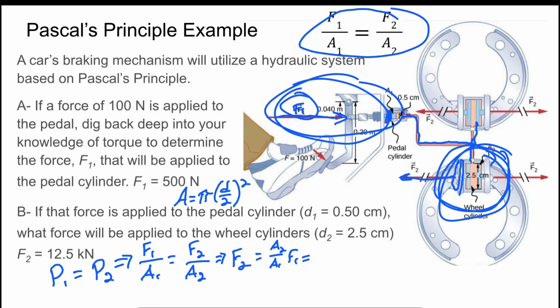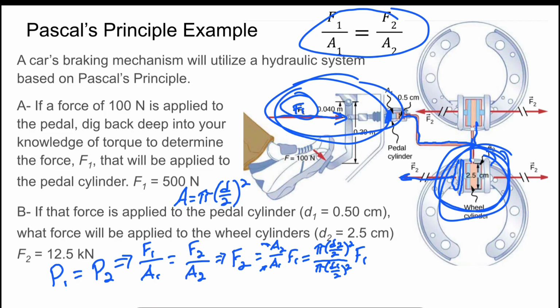So we can translate this into pi times d2 over 2 squared, divided by pi times d1 over 2 squared, or the area of 2 divided by the area of 1, still times F1.